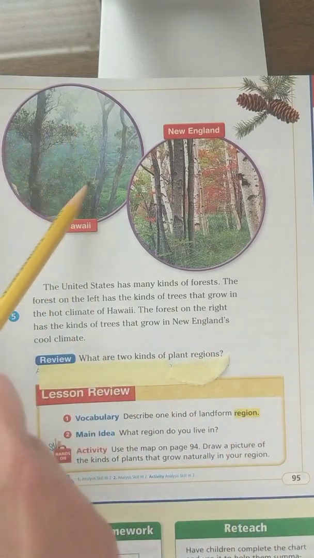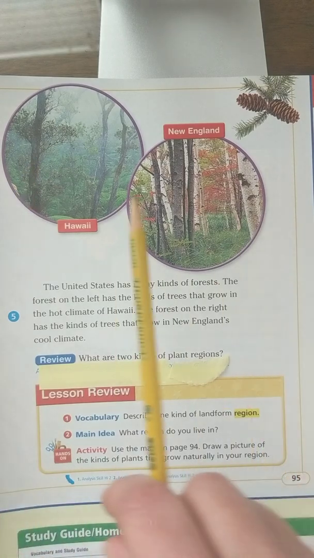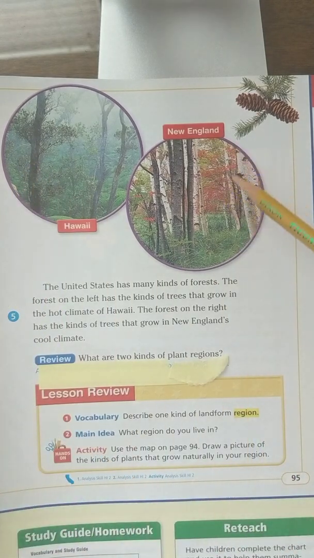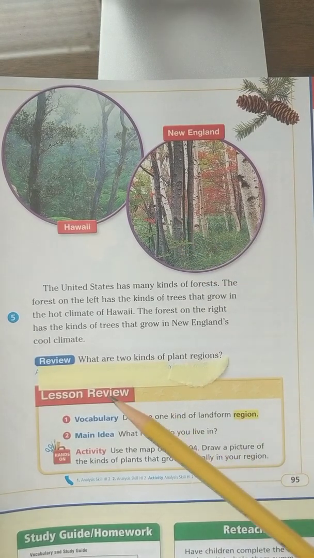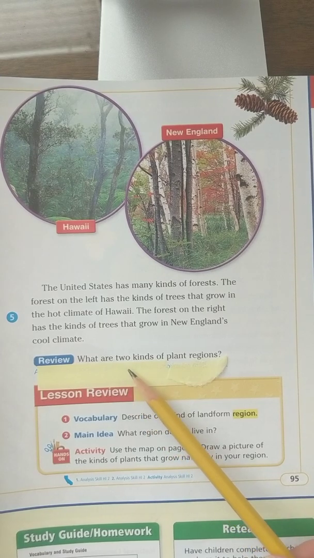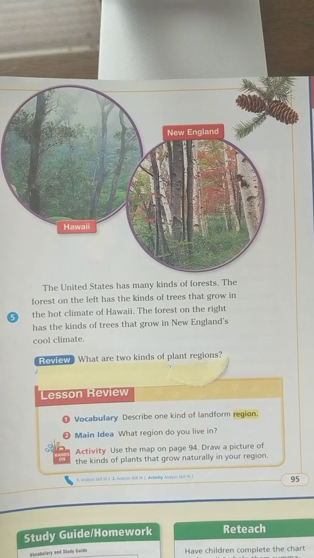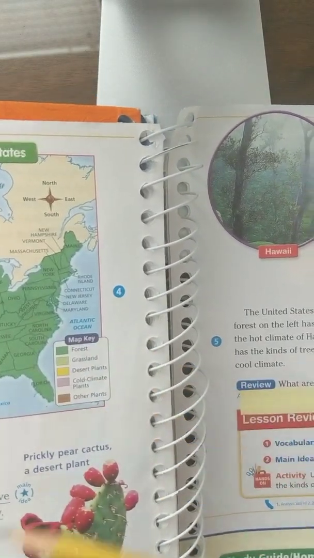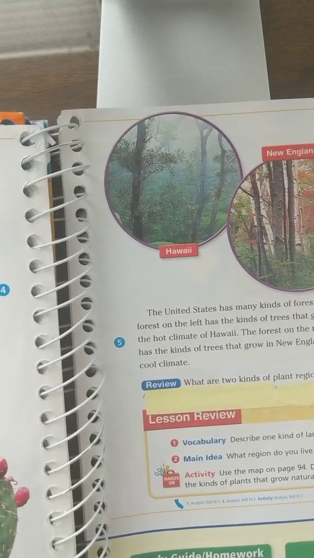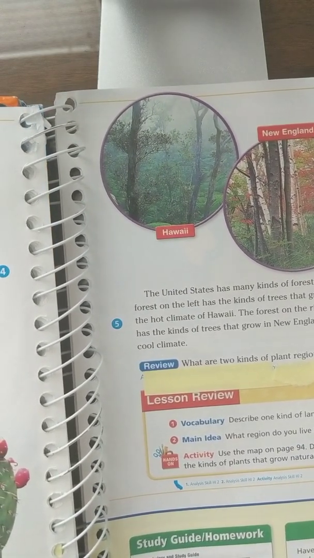So here, these trees grow in hot weather, but it's still a forest. And here, these trees grow in cool weather, still a forest. And let's answer the question, what are two kinds of plant regions? Okay, and you could have listed any of the ones that were here as two kinds of plant regions. All right.